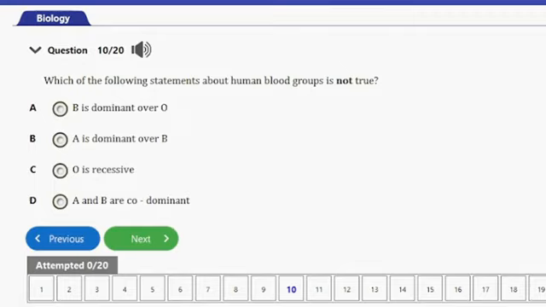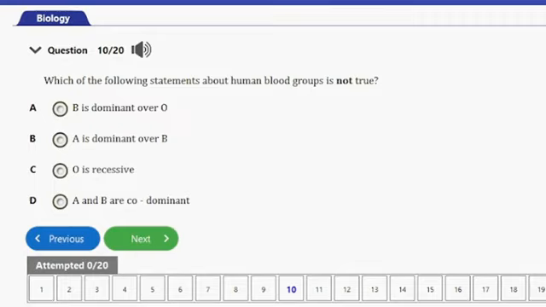Question number 10 here. It says, which of the following statements about human blood groups is not true? A. B is dominant over O. B. A is dominant over B. C. O is recessive. And D. A and B are co-dominant.